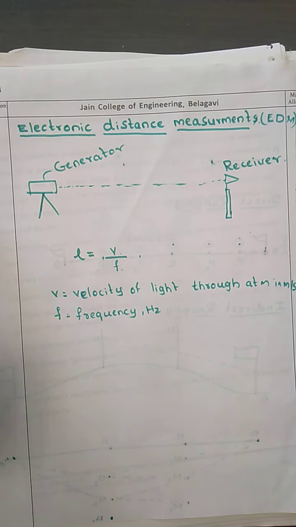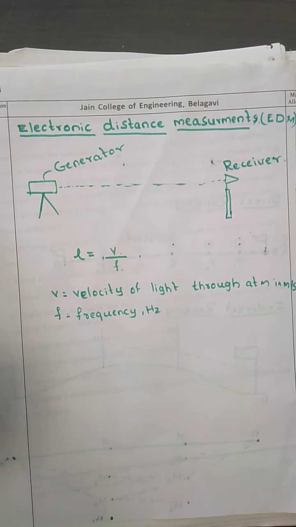Again, distance measurement by tape has a possibility of error, but if we want to measure the distance between two points in a very fast and very accurate way, then we use electronic distance measurement. It is used when the terrain is difficult and when we need to measure long distances.